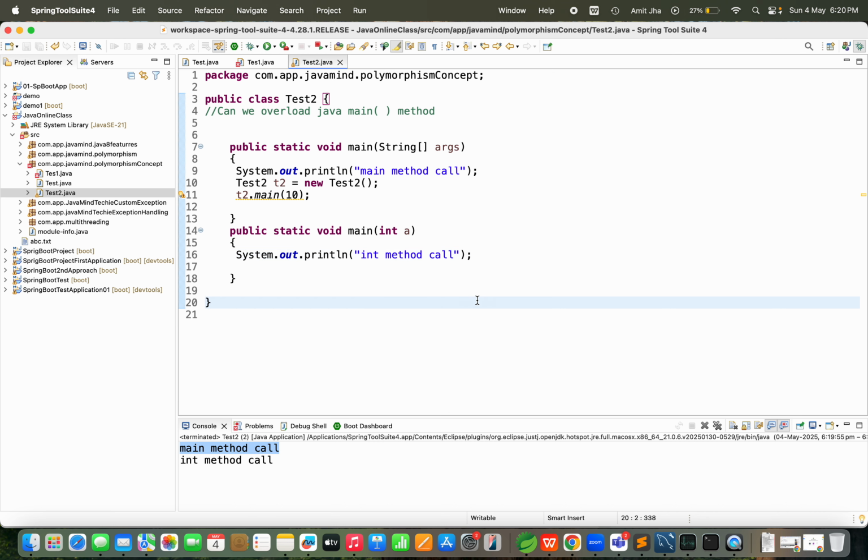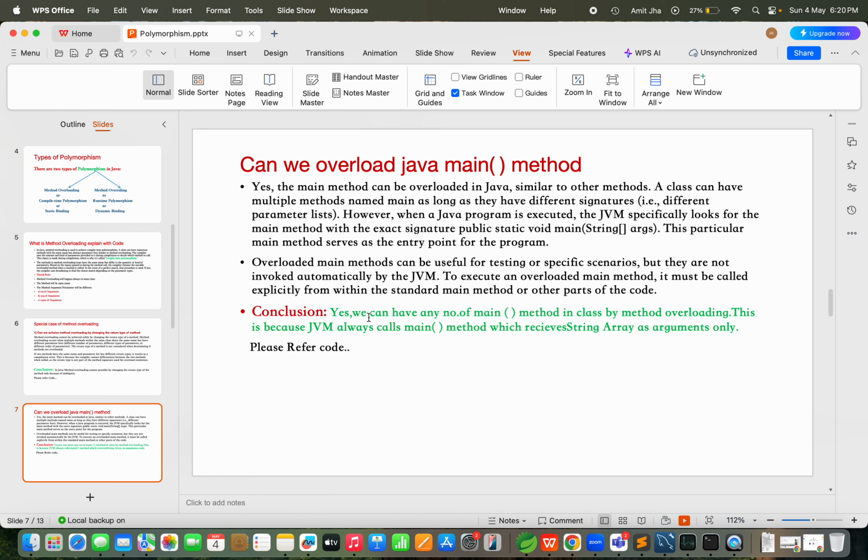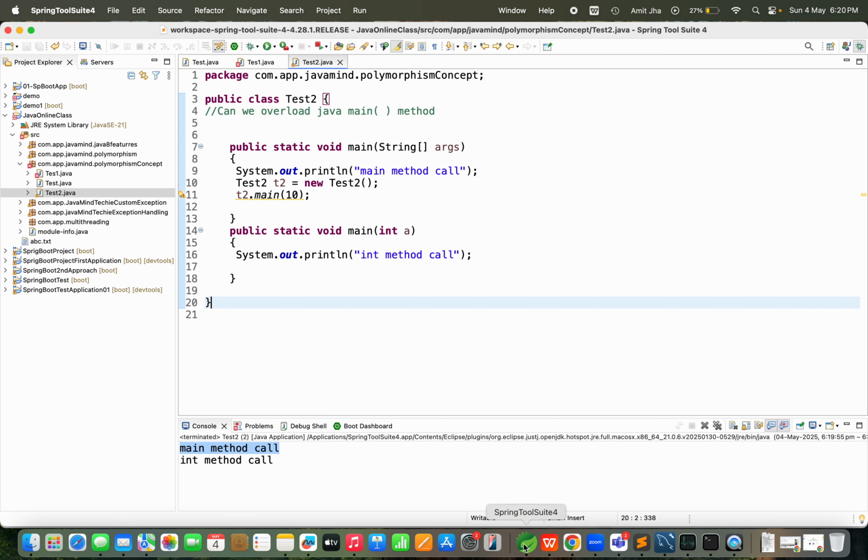With that, what we understood is we can overload the main method as well. That's why I mentioned here: yes, we can have any number of main methods in the class. By method overloading we can overload the main method also. So that's mentioned here, please refer to the code. So I understood why this question is important for interviews. The interviewer may ask: can we overload the Java main method? You can give this explanation to the interviewer, and they will be convinced. Correct? Yes.